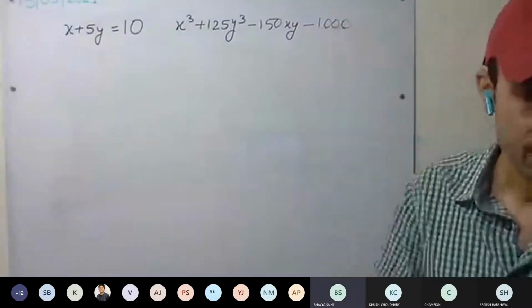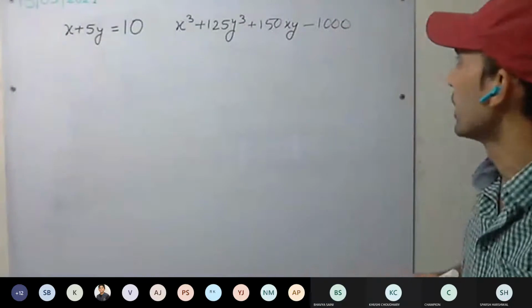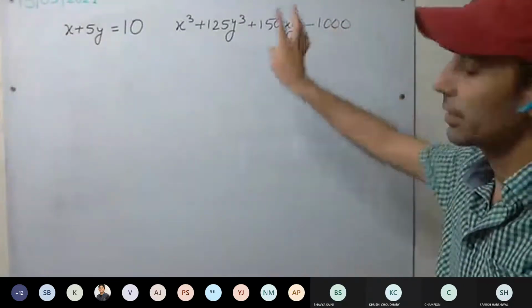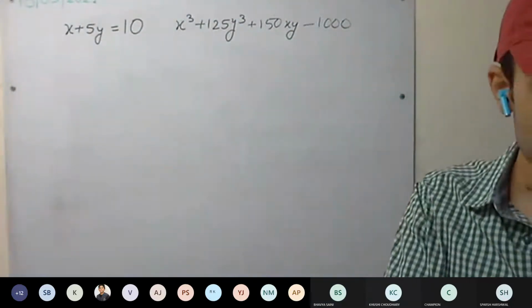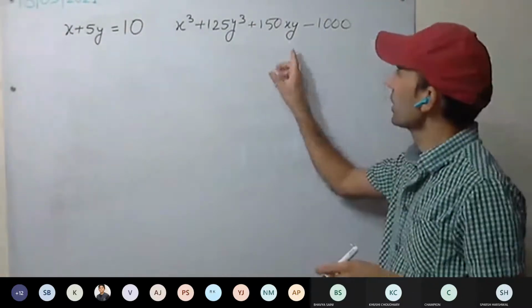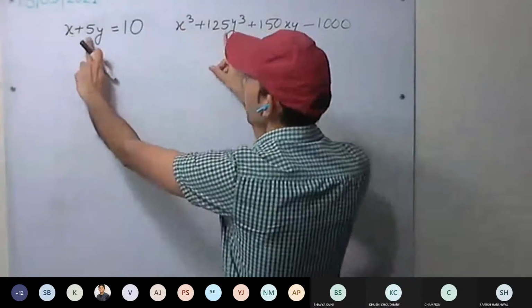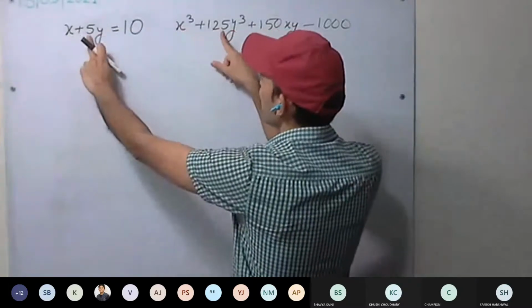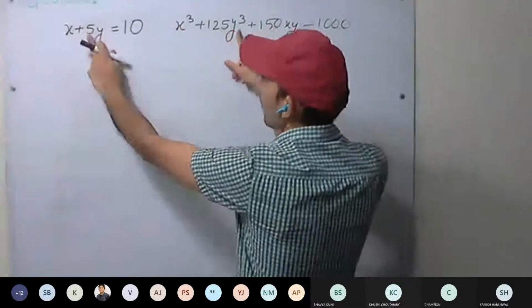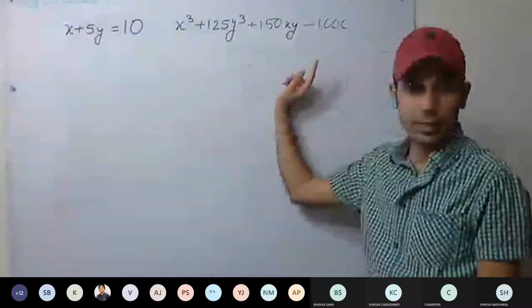Okay, its value we have to find. Can you see something here? x cube, 125 y cube is 5 cube, 125, 10 cube is 1000.